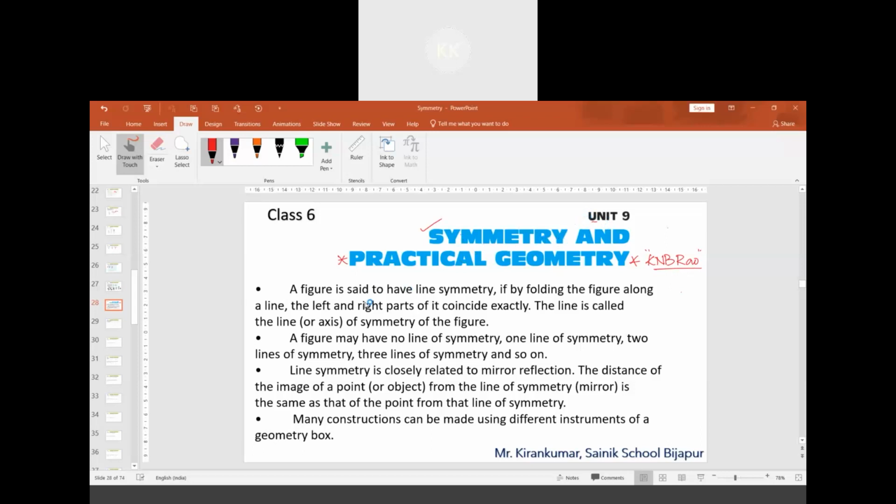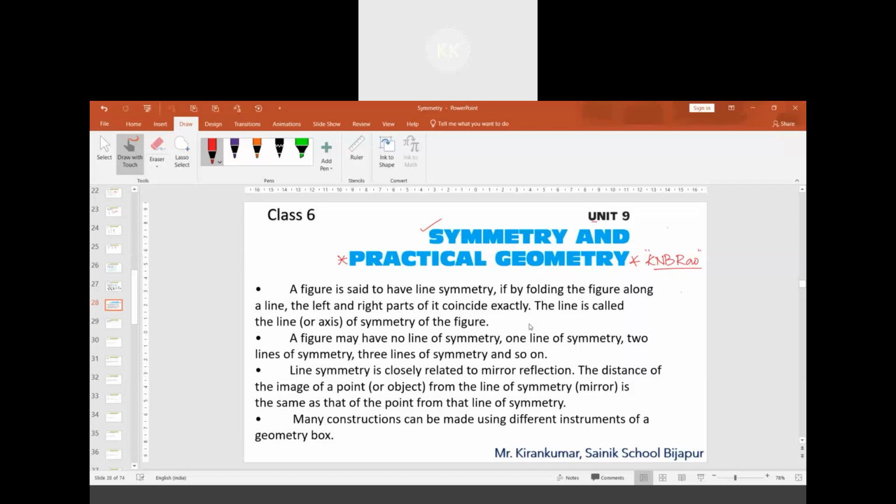To begin with, these are the important topics of these two chapters. A figure is said to have a line of symmetry if by folding the figure along the line, the left and right parts coincide exactly. The line is called the line of symmetry of the figure.